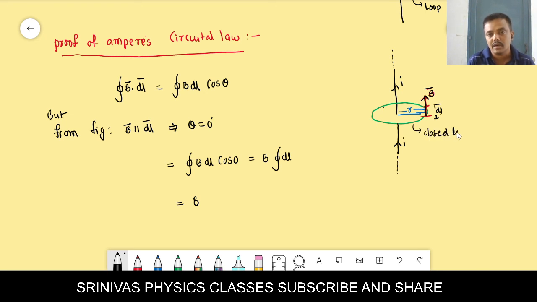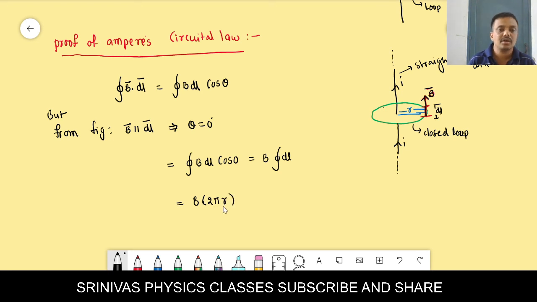Closed loop. And what about this? This is a straight current wire. Right now, students? Okay. B into integration dl. What is integration dl? Integration dl is 2 pi r from the figure.